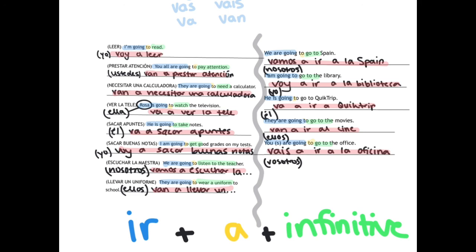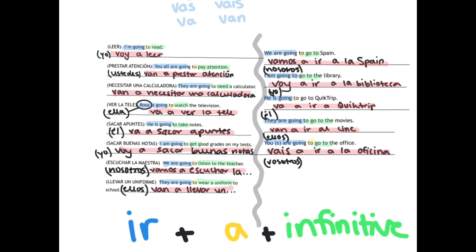And then for the right side, it's vamos a ir a la Spain. Voy a ir a la biblioteca. Va a ir a Quick Trip. Van a ir al cine. Vas a ir a la oficina. And the last one is supposed to say you all Spain, so that's why it's vas a ir a la oficina. So once again, it's ir plus a plus infinitive for the simple future tense, and you can use this when you're trying to say I'm going to.